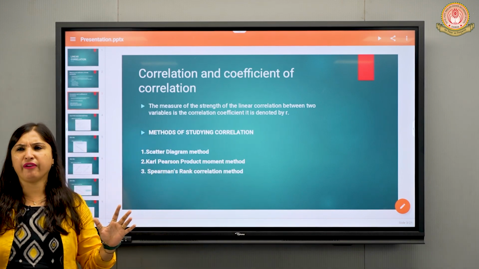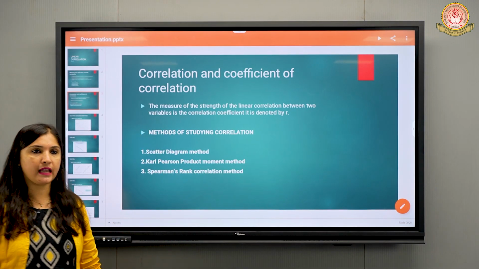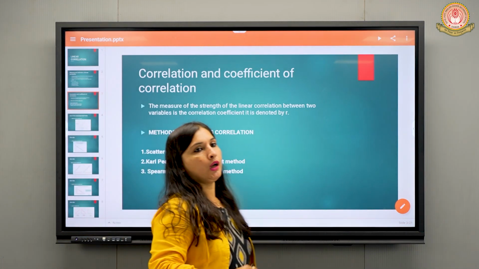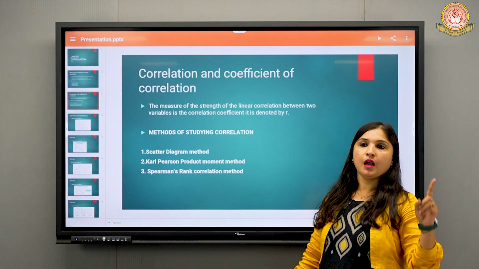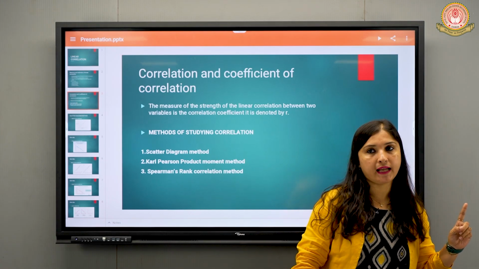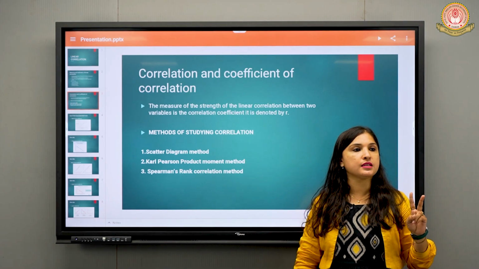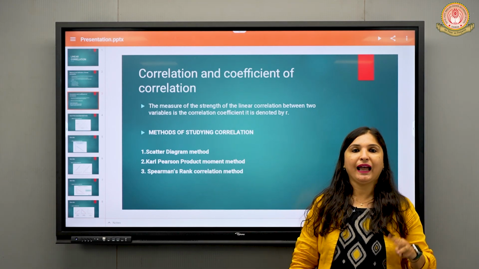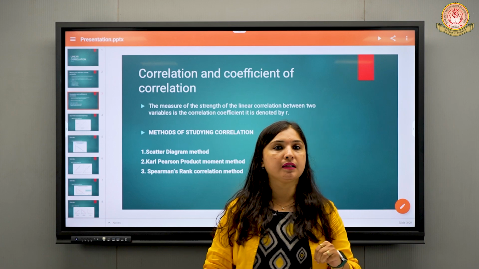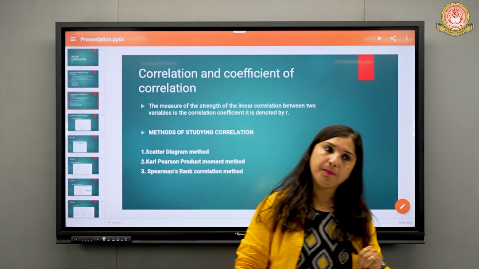The scatter diagram is very rarely asked in the examination, but even so we will learn it. So three methods we are going to learn about linear correlation. Which are those three? The first one is the scatter diagram, the second one is the Karl Pearson product moment method, and the third one is Spearman's rank correlation method.